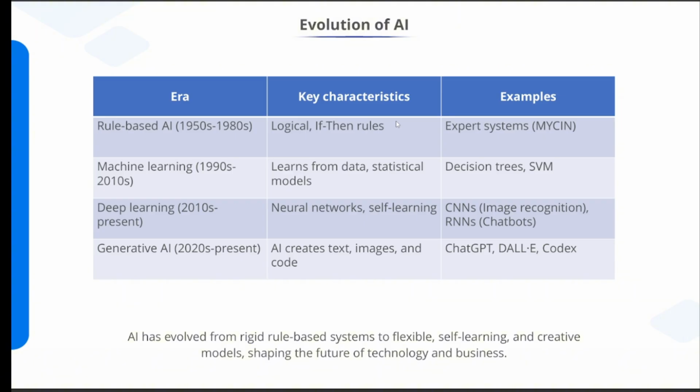So now you can see a summary of all the evolution of AI. Here you can see rule-based AI, 1950s to 1980s. It is basically if-then rules. Then we came into the machine learning era, then deep learning, and now we are using generative AI. So at the end I can say AI has evolved from rigid rules to statistical learning to neural networks to creative intelligence. And this evolution is still going on. We are only at the beginning.